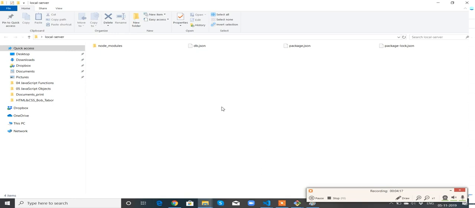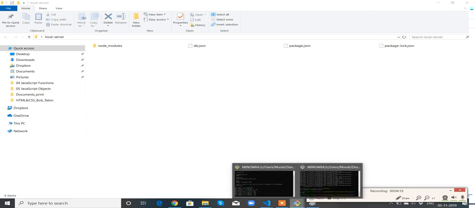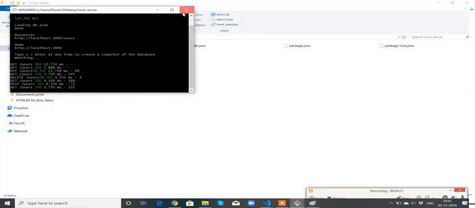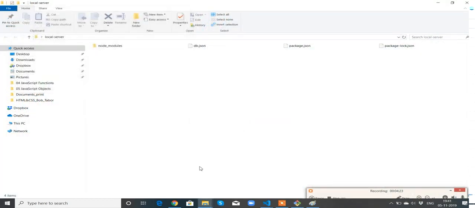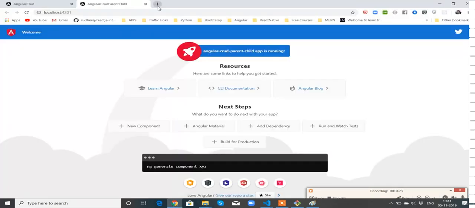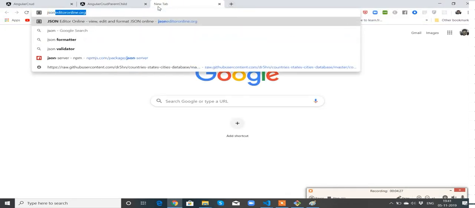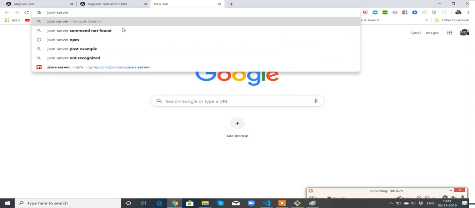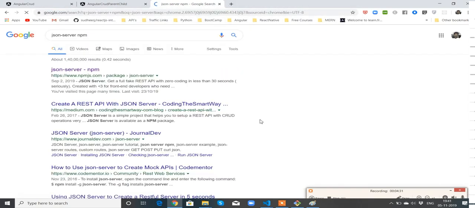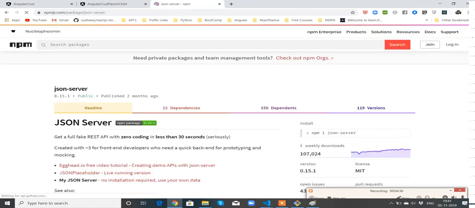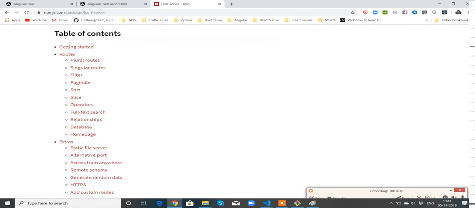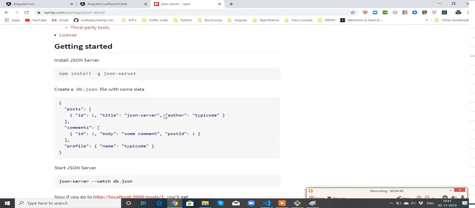Now how to start this server? I think this server is already up, I will stop this. This is a simple JSON server. You can find the details here, JSON server npm. You can go to this official website and find step-by-step instructions on how to create the local server. Hope you are able to get this.